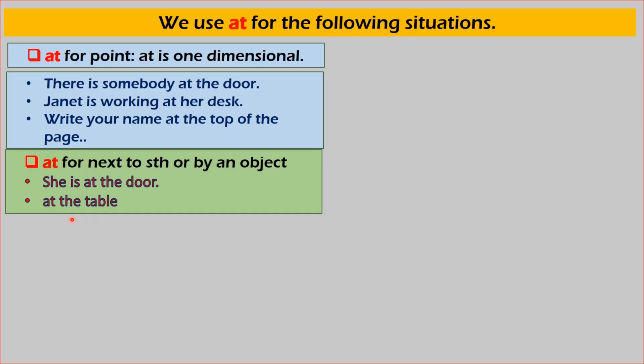At the table. She is at the table means she is standing at the table. She is working at the table. She is near to the table. She is by the table.